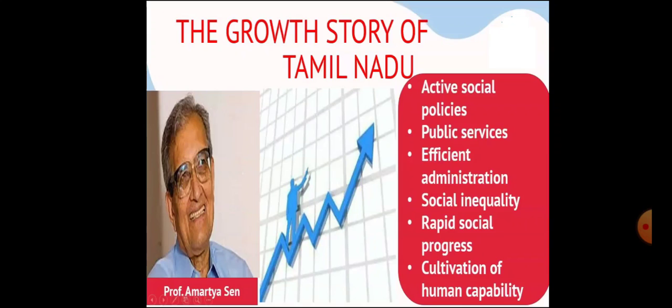non-discriminatory basis. Last but not least, there is no evidence that the cultivation of human capability has been at the cost of conventional economic success, such as fast economic growth. Tamil Nadu has some of the highest per capita incomes and lowest poverty rates among all Indian states. Economic growth in turn has enabled these states to sustain and consolidate active social policies. This is an important example of the complementarity between economic growth and public support.